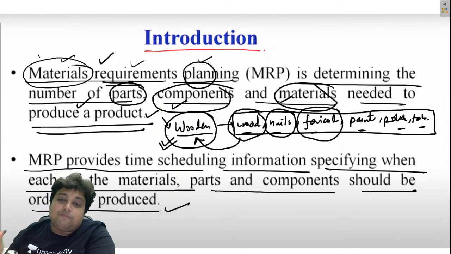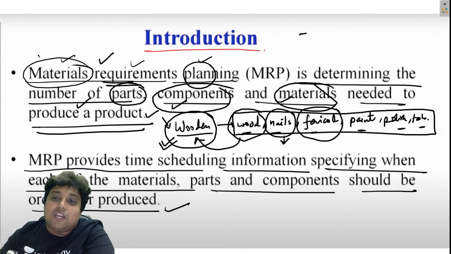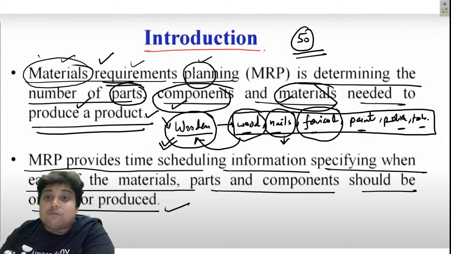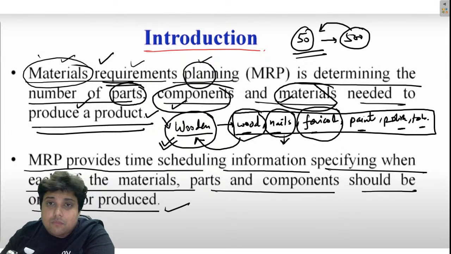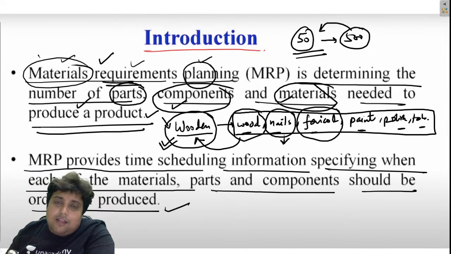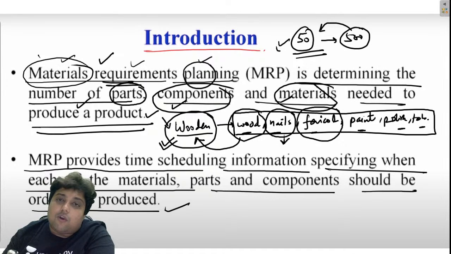And the MRP system will not only make sure that those materials are available with us, but if something is not available, it will send a signal to intimate us that yes, nails are out of stock, and in order to produce the upcoming batch of 50 wooden chairs, we need more nails. This much amount, like 500 nails, is required to produce the upcoming forecasted chairs. We have done forecasting, and through forecasting we find that 50 chairs are to be produced.